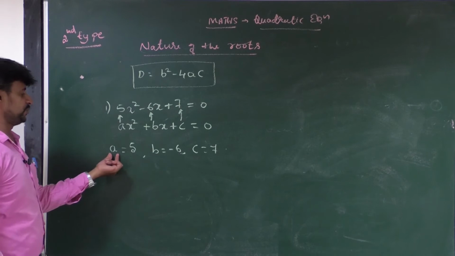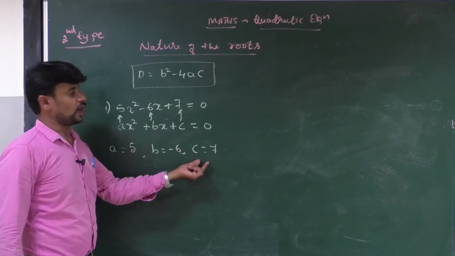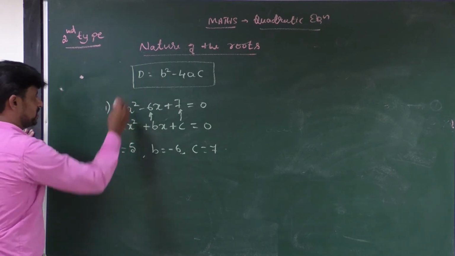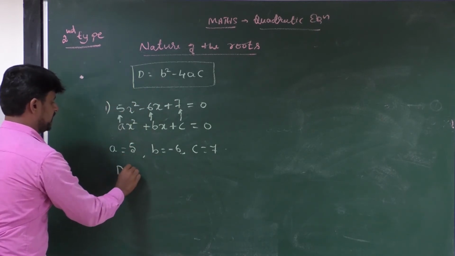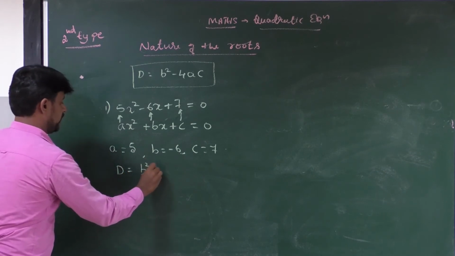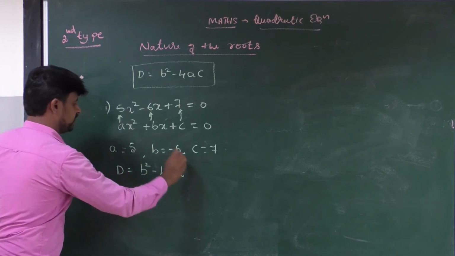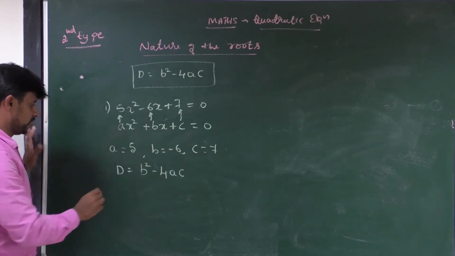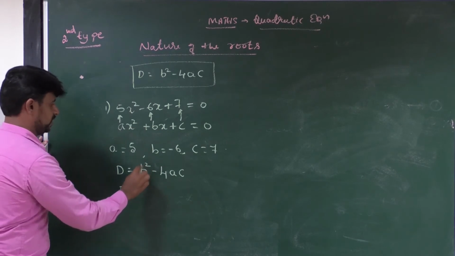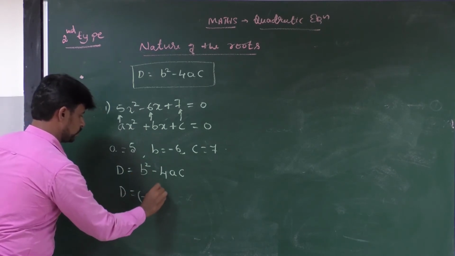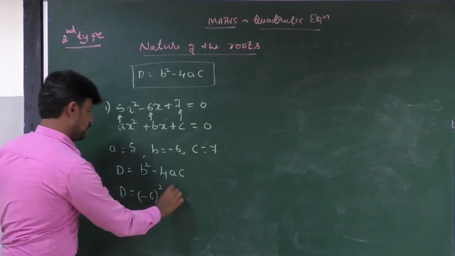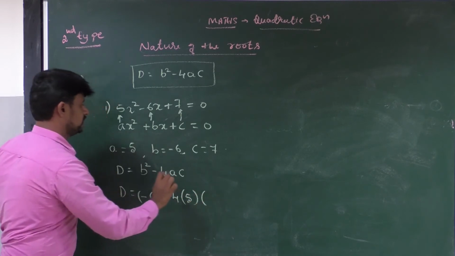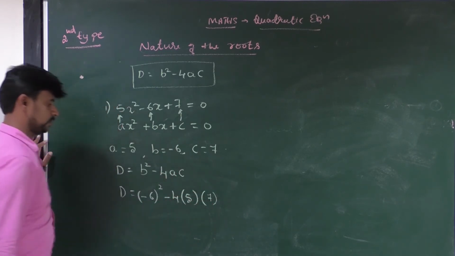After taking the values of a, b and c, you have to write the formula of the discriminant. What is the formula of the discriminant? D is equal to b square minus 4ac. Now substitute the values of a, b and c. D is equal to minus 6 whole square minus 4 into 5 into 7.